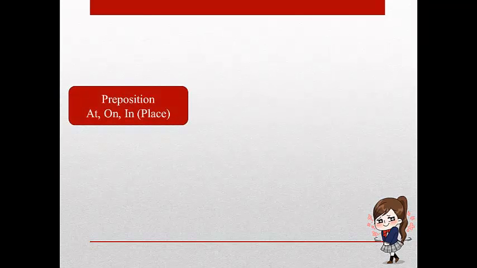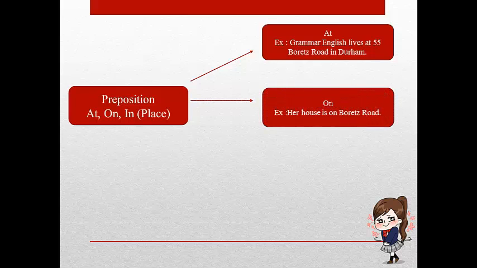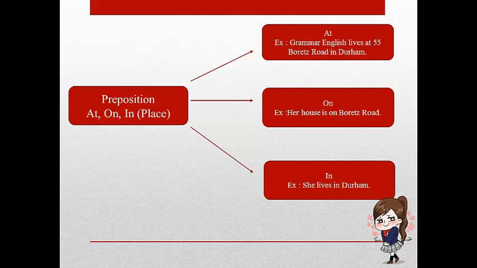The second section is preposition of place. We use at for specific addresses. For example, Grammar English lives at 55 Board Road in Durham. We use on to designate names of streets, avenues, etc. For example, the house is on Board Road. And we use in for the names of land areas such as towns, counties, states, countries, and continents. For example, she lives in Durham.